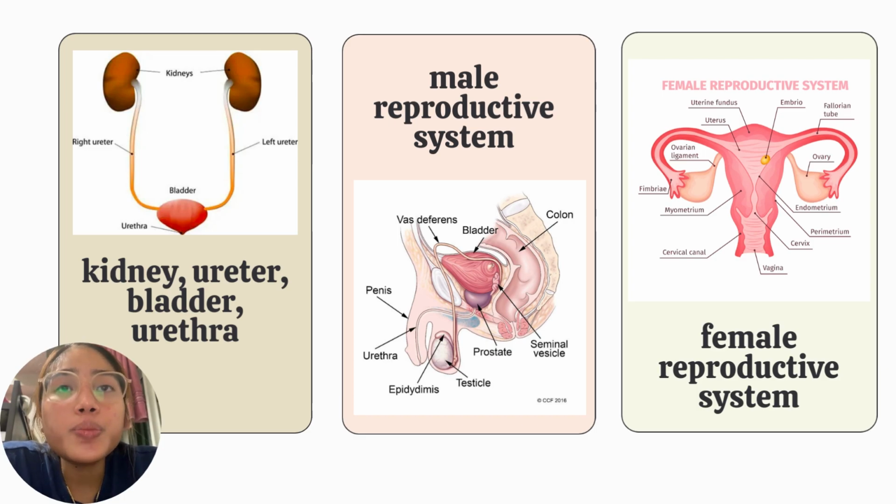The fallopian tubes are thin tubes that transport eggs from the ovaries to the uterus, where fertilization will occur. The uterus is a muscular organ that provides a site for fetal development during pregnancy. And the cervix here is the lower part of the uterus that opens into the vagina, while the vagina is the muscular tube that connects the cervix to the outside of the body, and this serves as the birth canal during childbirth.